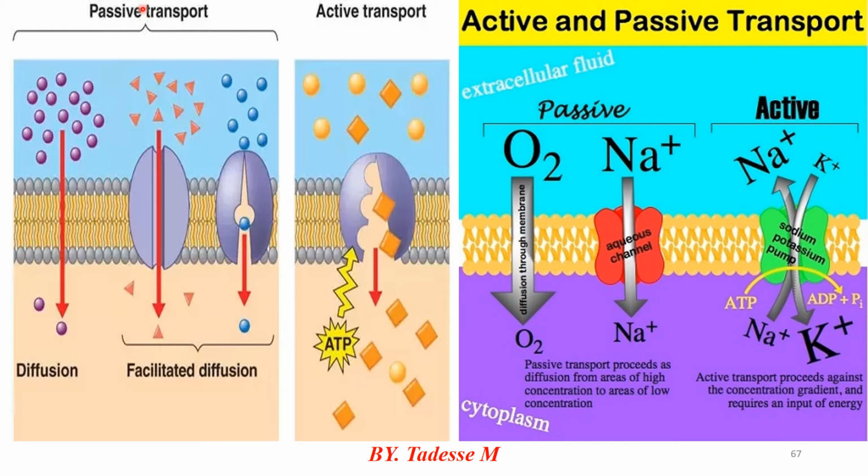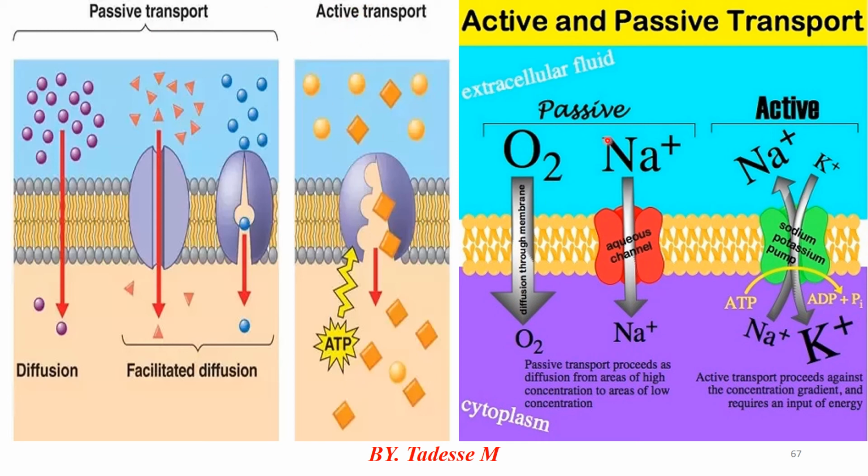Look, the one is the passive transportation system. By diffusion, molecules move from high to low. With facilitated diffusion, using channel proteins, molecules move from high to low concentration gradients. The other one is the active transportation system. With the help of ATP, molecules move from low concentration to high concentration. During this process, ATP is broken down to release ADP plus inorganic phosphate. That is the energy requirement in the active transportation system.